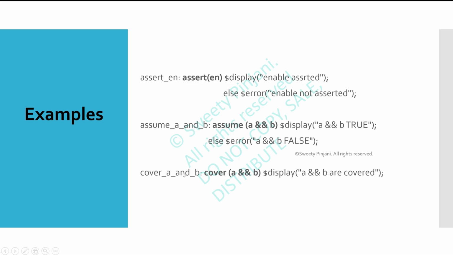I can also have cover. Here the label is cover A and B. This is the statement cover A and B, and here I have only pass action. These are the examples. Now let's do one thing. Let's run a code. We will run a code, simulate it, and understand the output. Let's do that now.